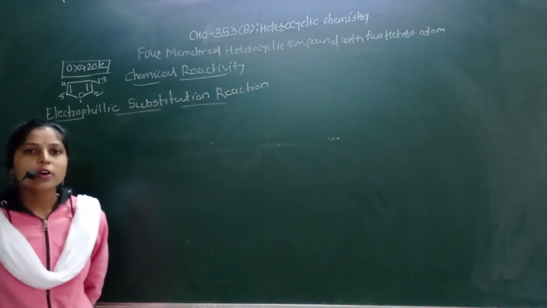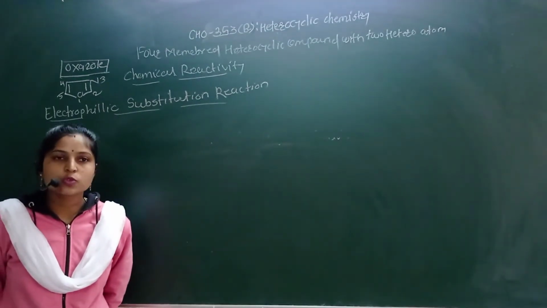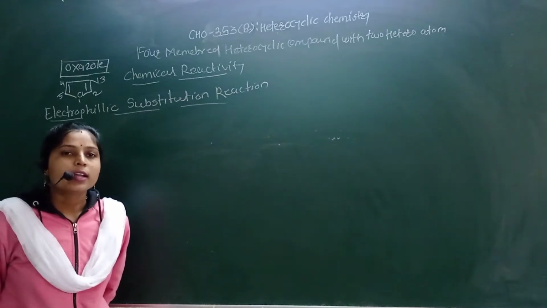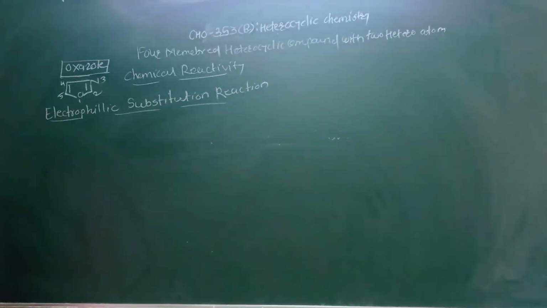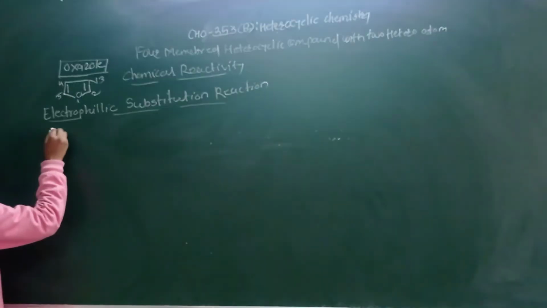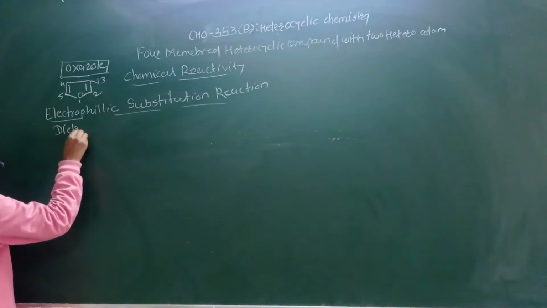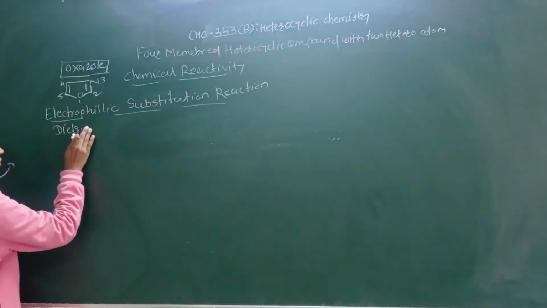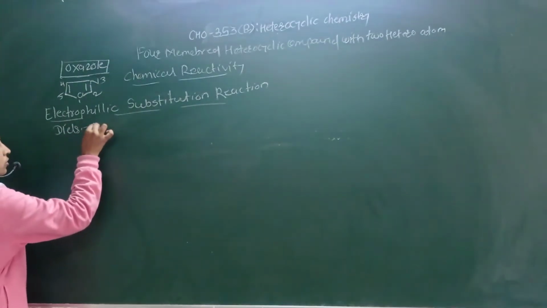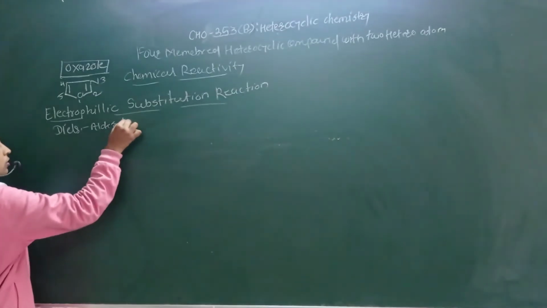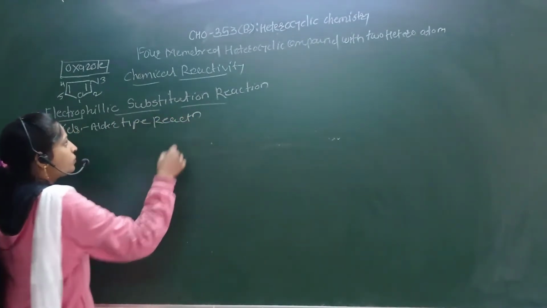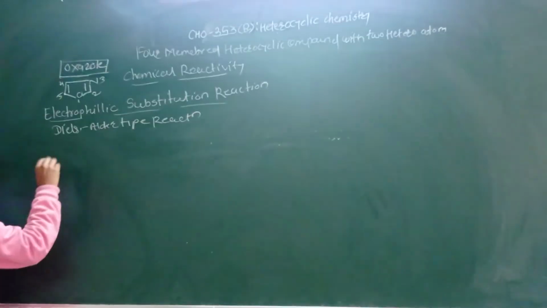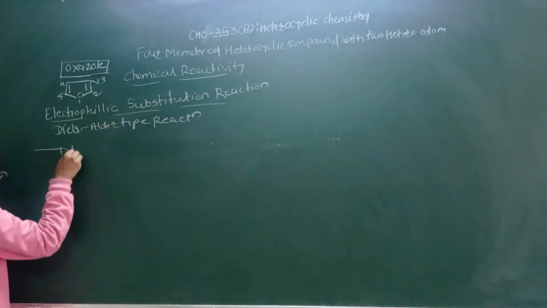Then next we have to discuss the Diels-Alder type reaction. It also undergoes the Diels-Alder type reaction. For example, we take oxazole.